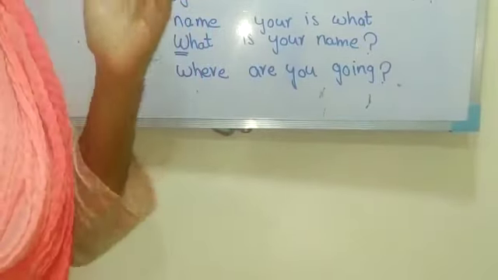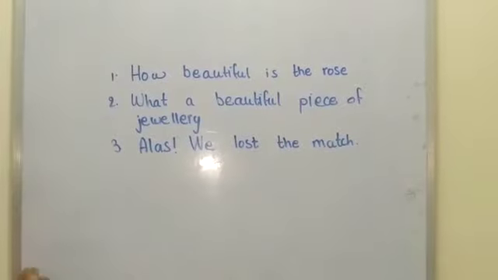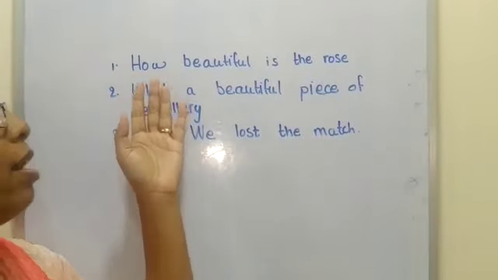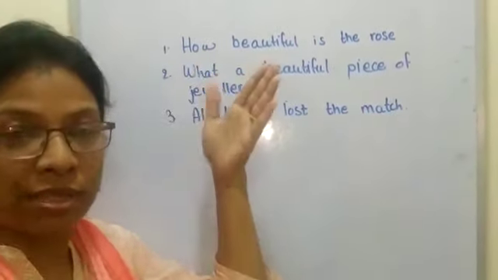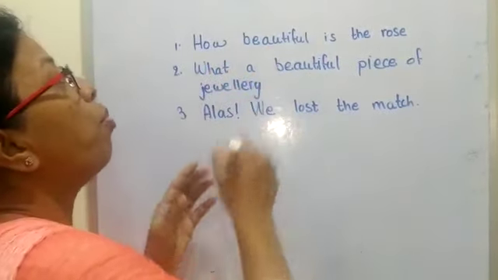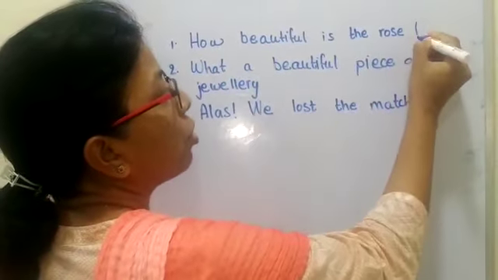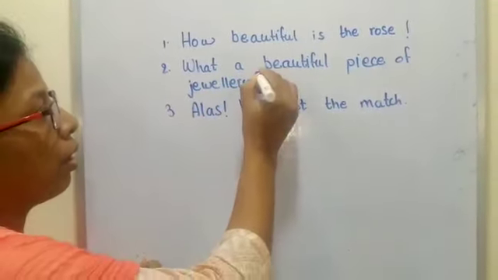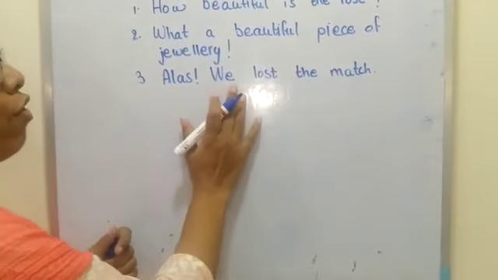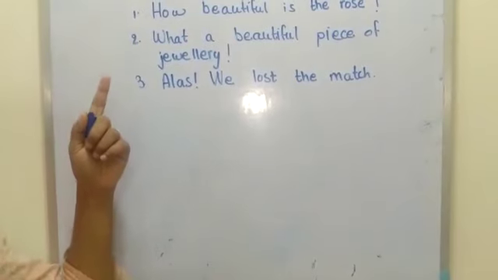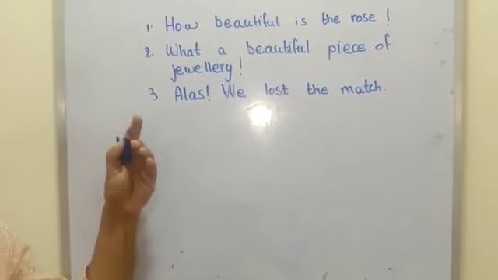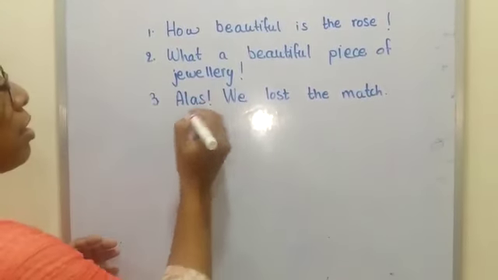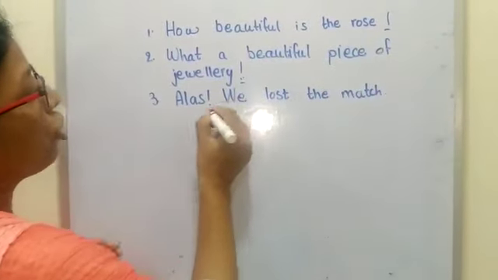Now let's see a few examples with exclamation mark. How beautiful is the rose! So it is not that I'm asking how beautiful. I'm expressing my feelings. So how beautiful is the rose! I put here an exclamation mark. Now, what a beautiful piece of jewelry! Exclamation mark. Alas, we lost the match! So these sentences that you see express strong or sudden feelings, and these are called exclamatory sentences or exclamation marks.